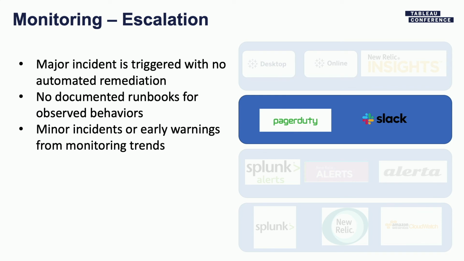And so once we've got all of this alerting in place, let's say an incident happens, which is not automatically remediated because we've built capabilities where if something happens, then do this. So we have automated some of those things, right? But we can't automate everything, and there are new things that are happening with the system all the time. So we want to make sure that some of our development team can be reached before anybody has noticed a problem. And so for escalation, we use PagerDuty and Slack.